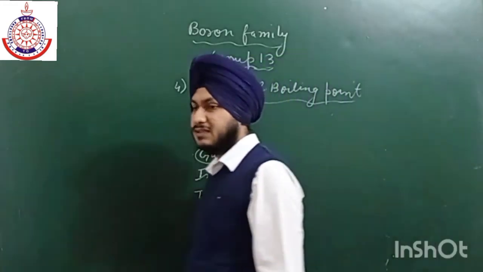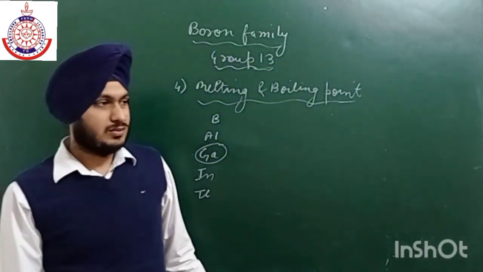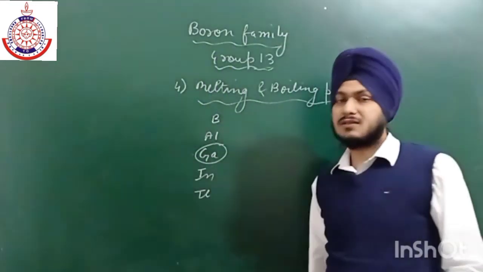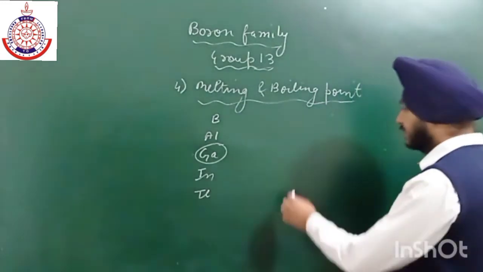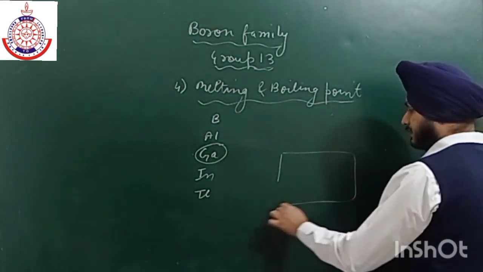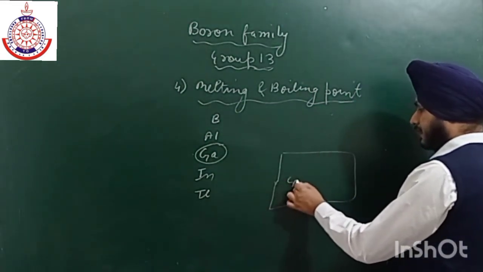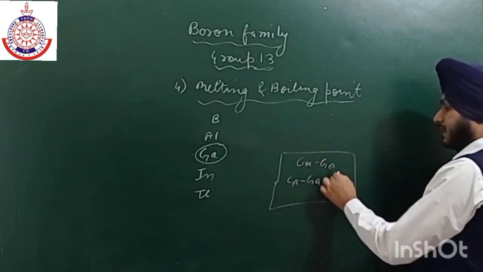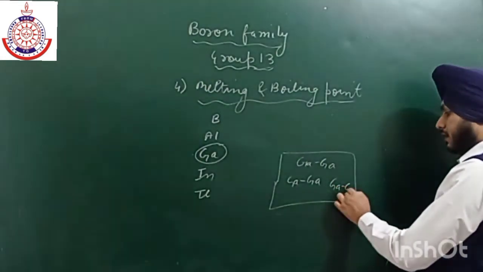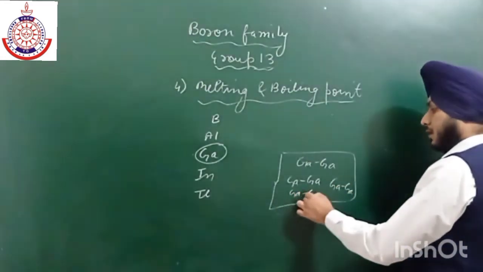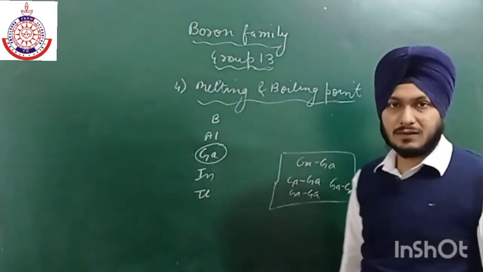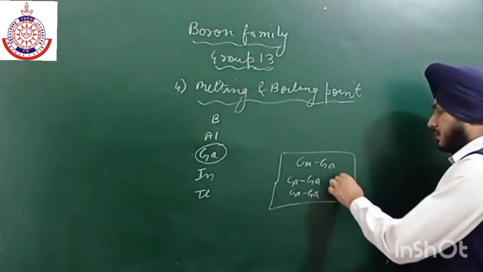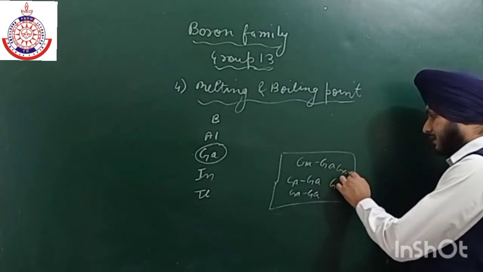Now what is the reason behind this? The reason is its structure. It consists of a large number of diatomic units like this. So in the crystal lattice, the structure of gallium is like this. Gallium is diatomic, like gases, like we have H2, like we have Br2. Bromine liquid also exists as Br2. So that is why it exists like this, diatomic.